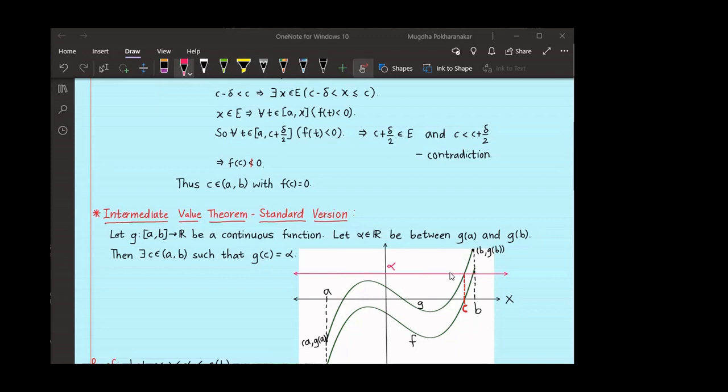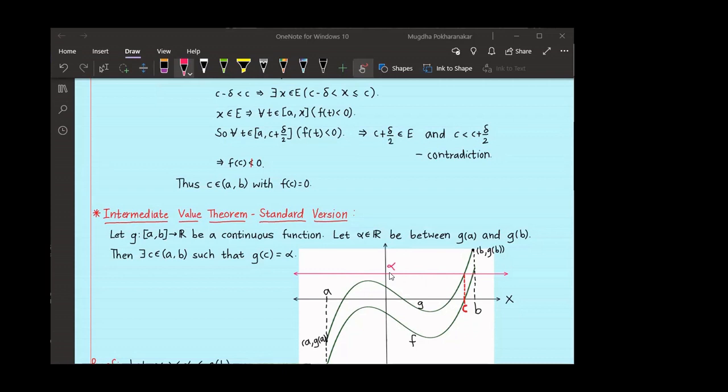See what is happening here. Here it is g of a, here it is g of b, alpha is in between them. I want to see that there exists a point c in the open interval a b such that g of c is equal to alpha. I know what to do if alpha is equal to 0.